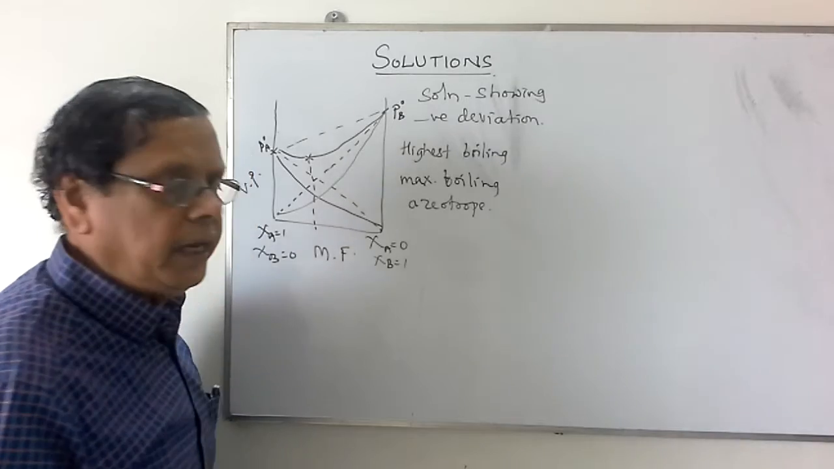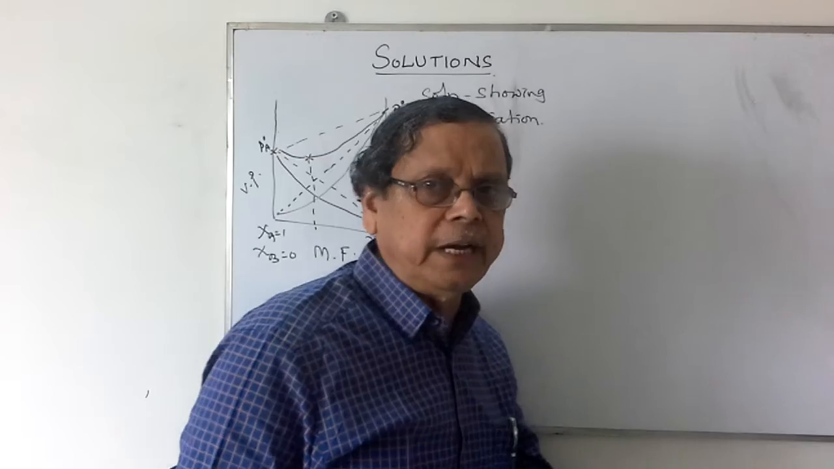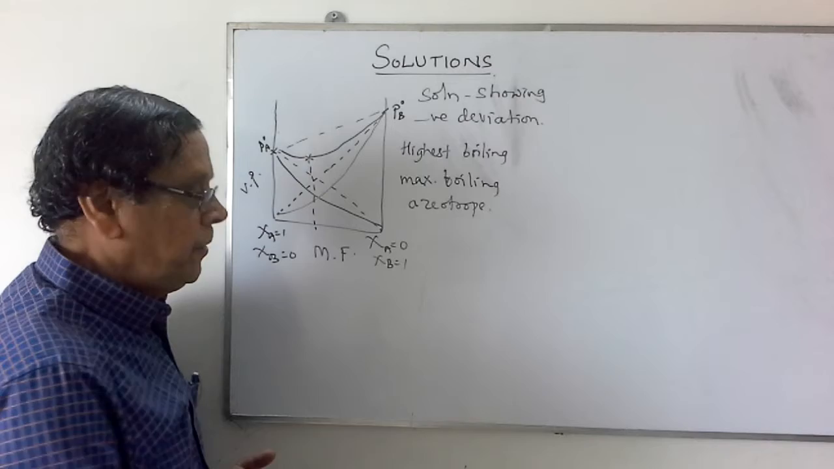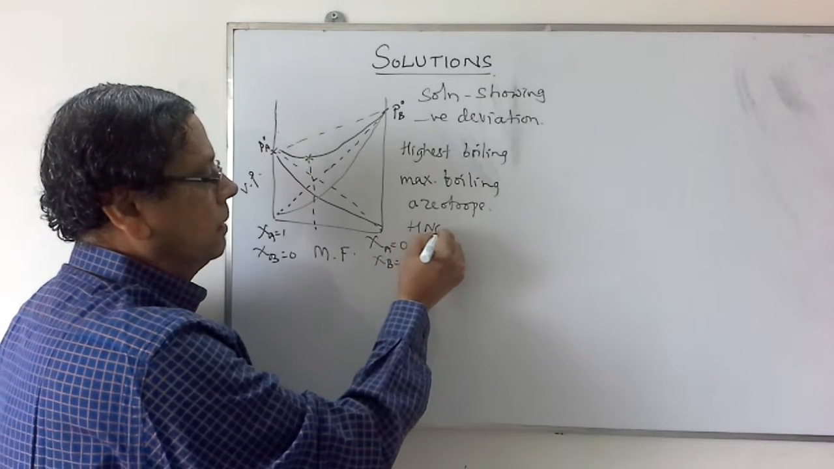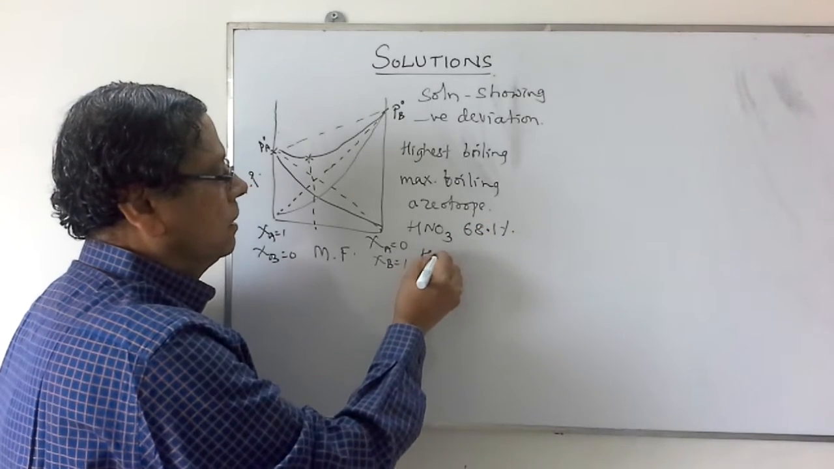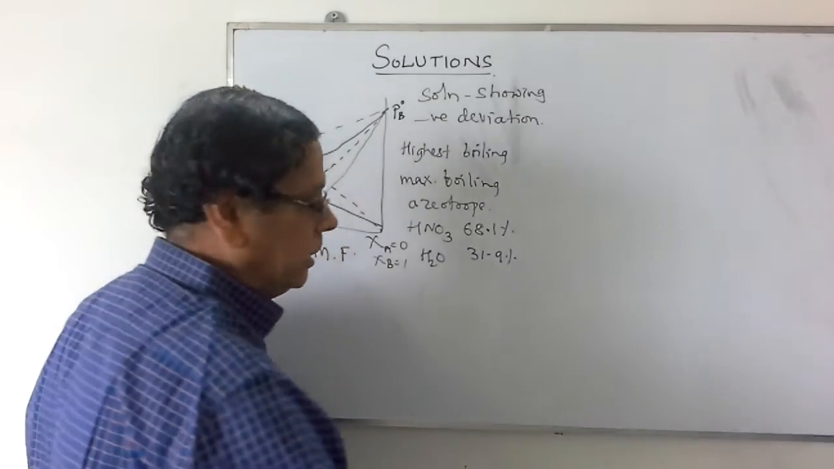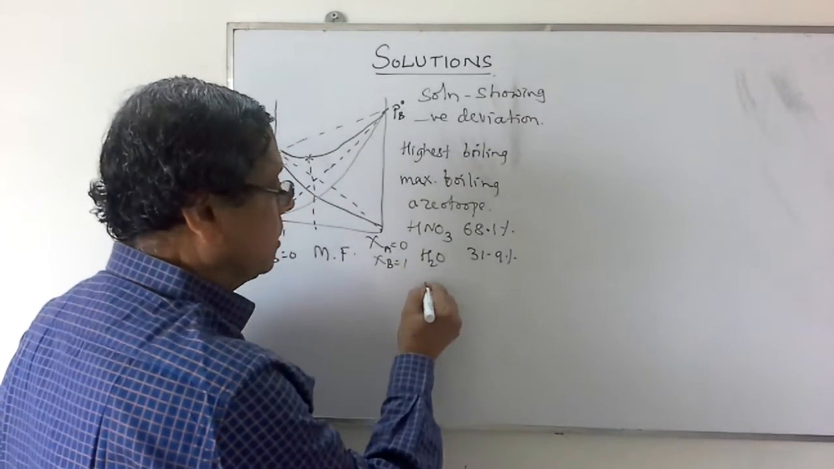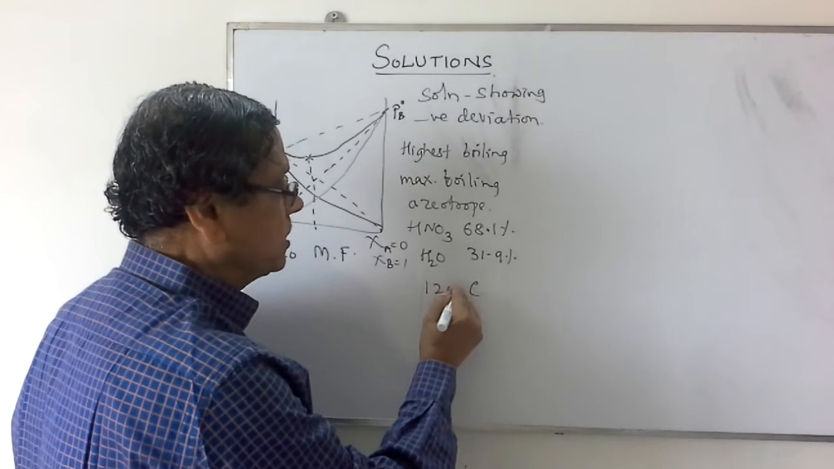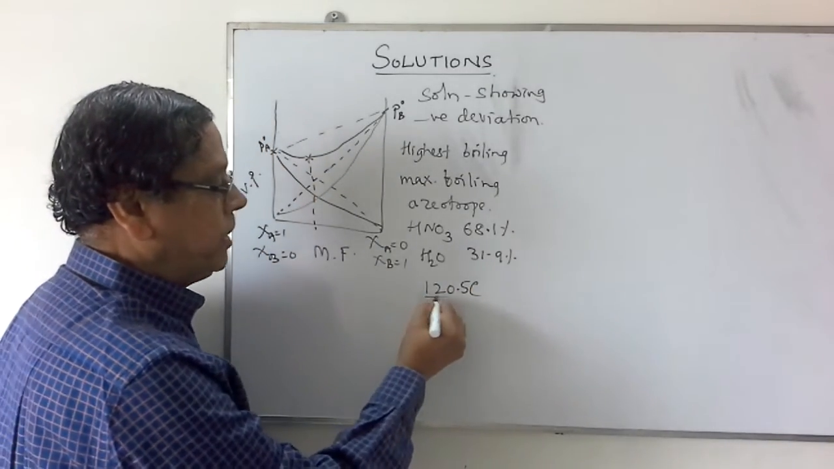For example, in case of the nitric acid and water mixture, the nitric acid has a boiling point of 86 degrees Celsius while the boiling point of water is 100 degrees Celsius. If you consider this HNO3 68.1%, then water 31.9%, this solution will boil at a temperature of 120.5 degrees Celsius, because of the lowest vapor pressure, the boiling point will be higher.